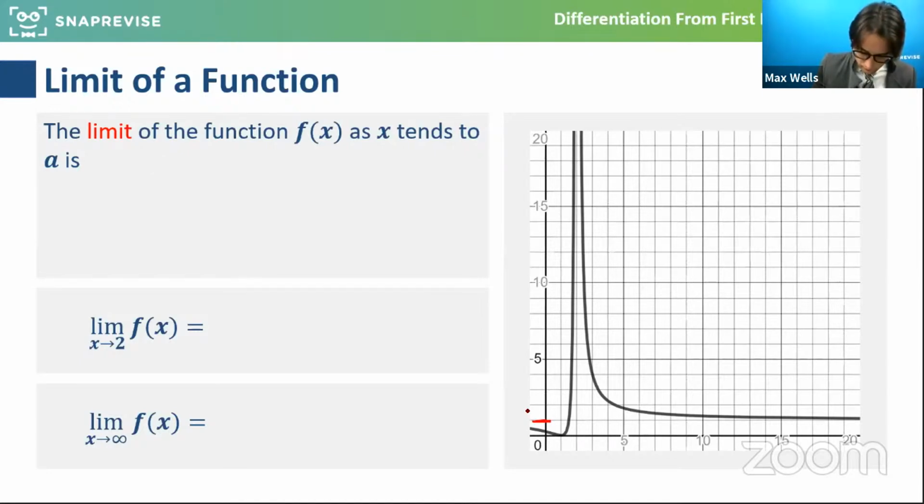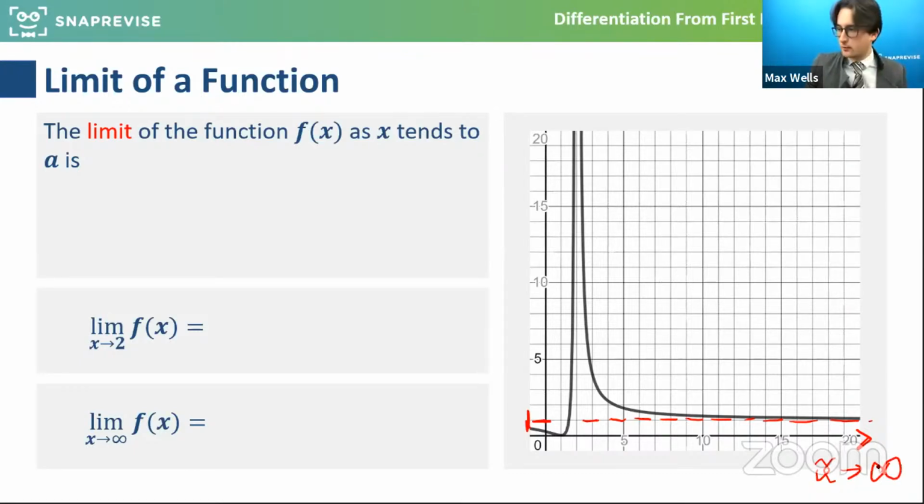So if I, for example, say that this value is 1, and I draw in the asymptote here, can we see the limit of this function as x tends towards infinity? What is the function tending towards?